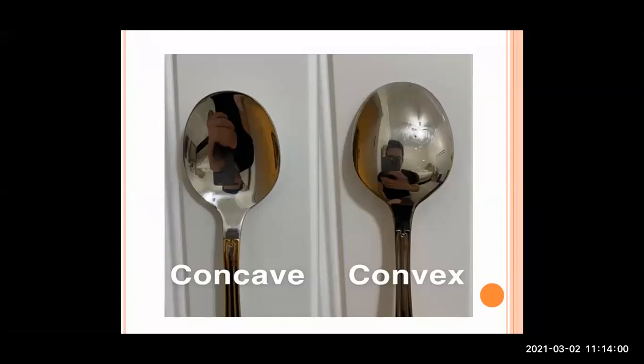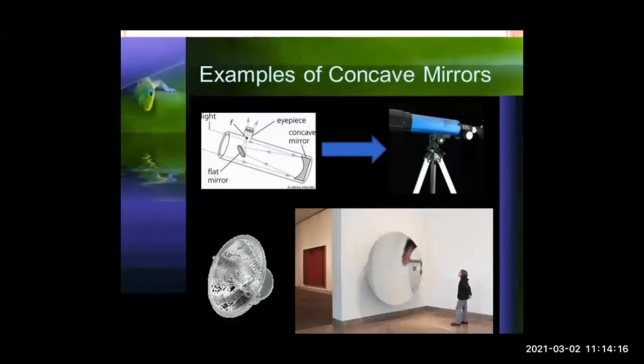Okay, so you can see the spoon: the concave part of the spoon is slightly curved and goes inside, and the convex part is the upper part of the spoon. Now, examples of concave mirror: the first one is the telescope, and you can see a mirror which is a concave mirror and a woman standing in front of it.